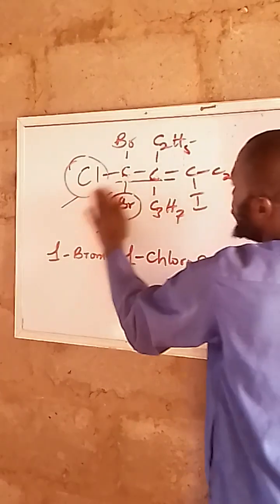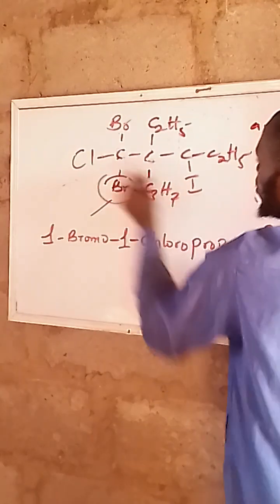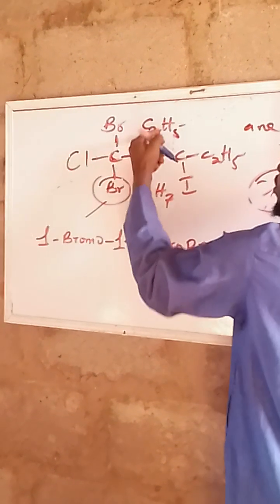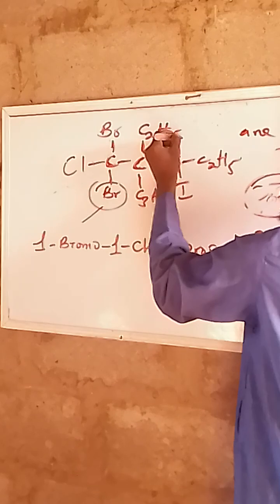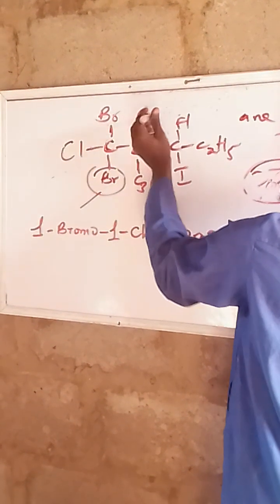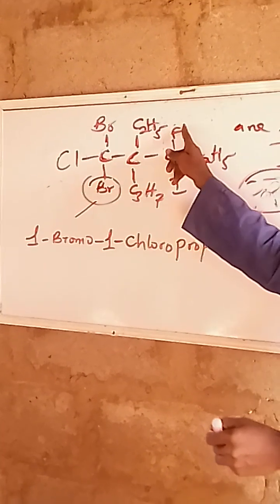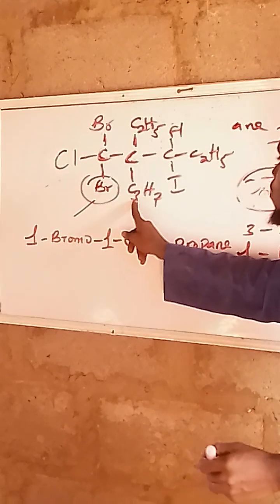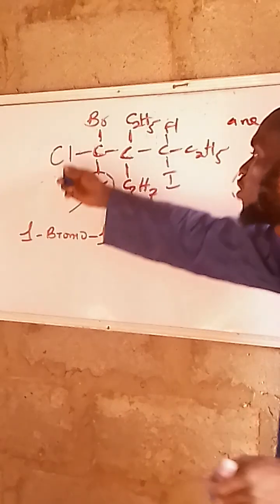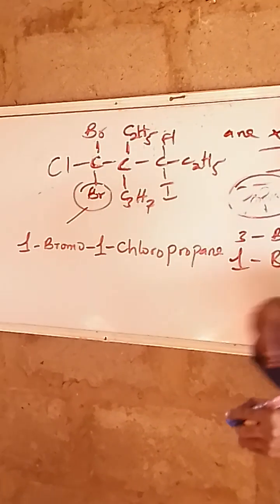The assignment will be: make this chlorine. This is chlorine. This is carbon, carbon bonded to carbon. This is bromine. This is ethyl. Let's put fluorine. C2H5. This is carbon bonded to ethyl, iodine, fluorine. This is another carbon bonded to propyl, ethyl, and bonded to carbon. This is carbon bonded to bromine, bonded to chlorine. Please try and solve the assignment, those watching, and drop it in the comment section